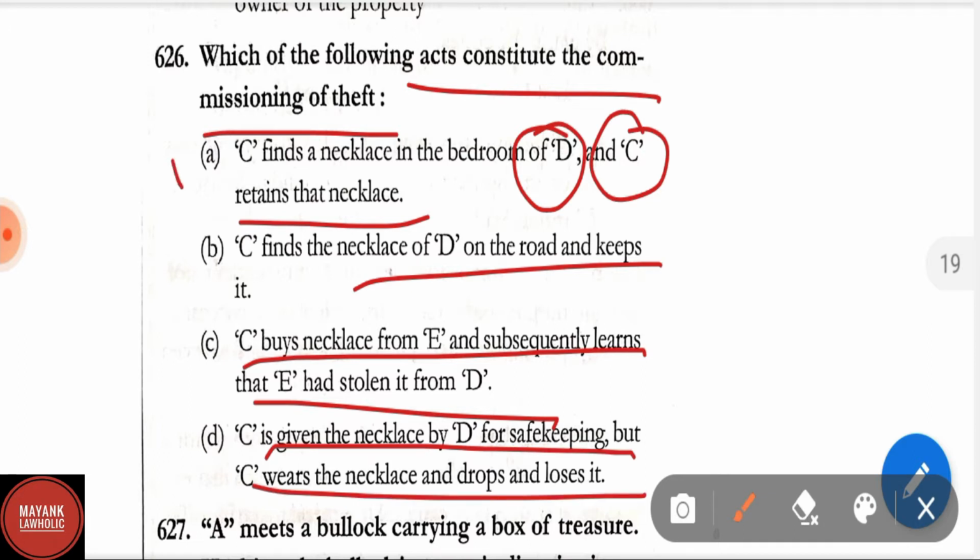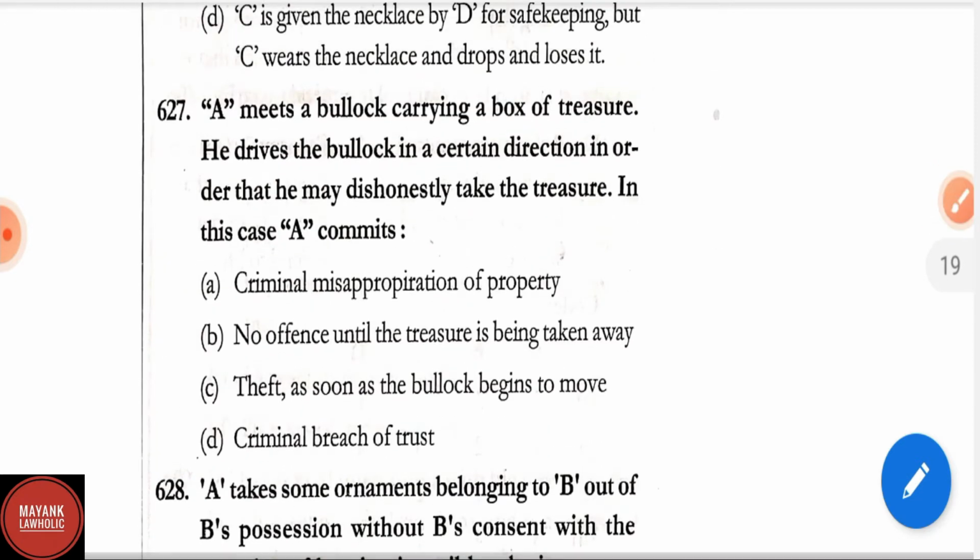Here the correct answer is option A. C finds a necklace in the bedroom of D and C retains that necklace. It is theft.